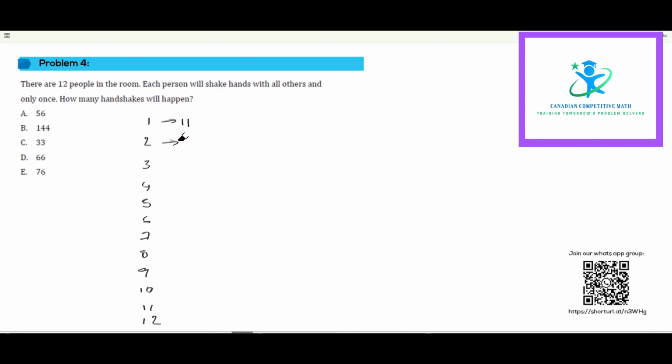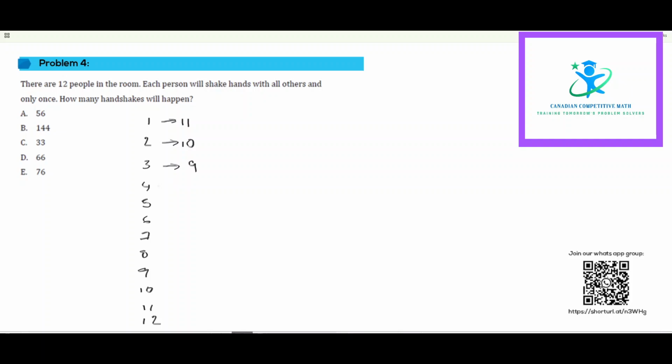But remember that the handshake between this 2 and 1, we already counted once here. So it will be 11 minus 1, which is 10. The same logic here. 3 has 11 more people to shake hands with. But the handshakes he had with 2 and 1, we already counted here. So the number of unique handshakes he will have is 11 minus 2, which is 9.